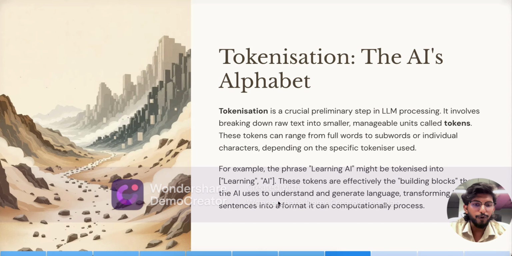Let's note it down, like for request and response, different token calculations happen.